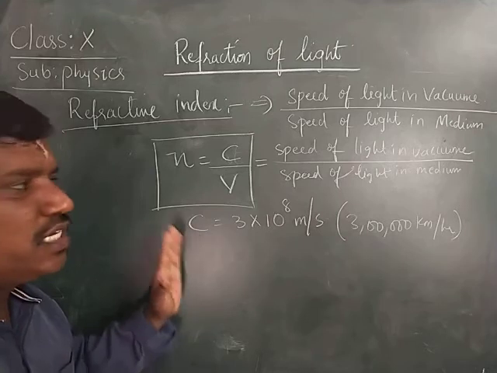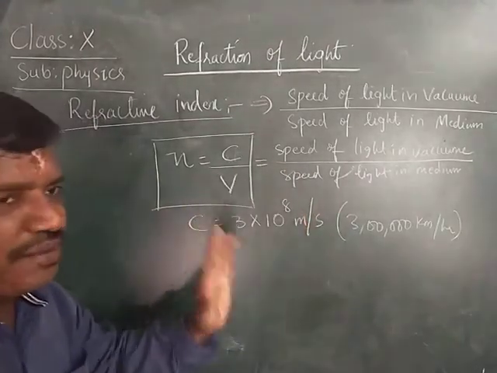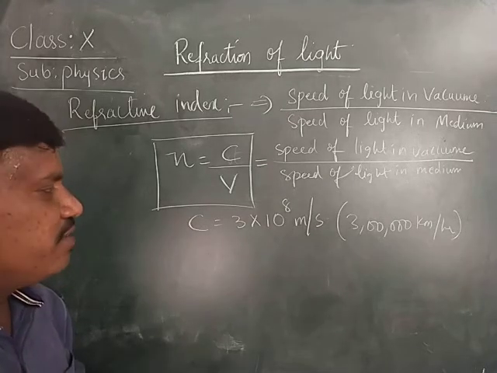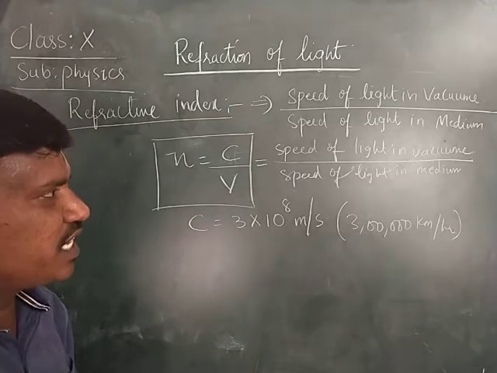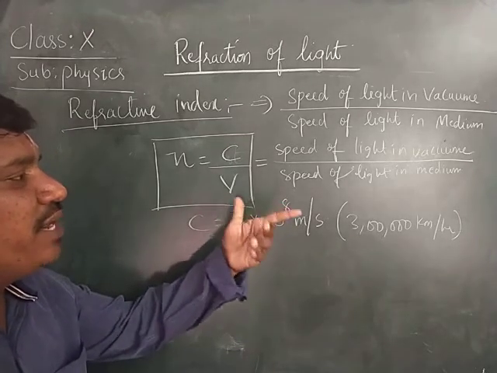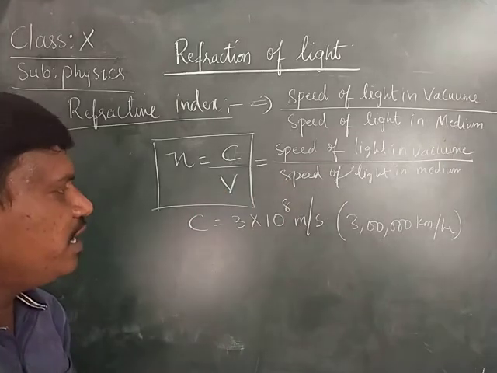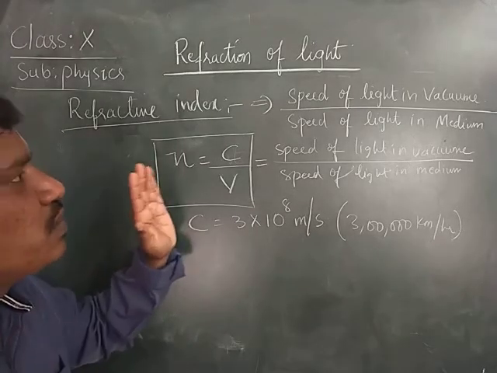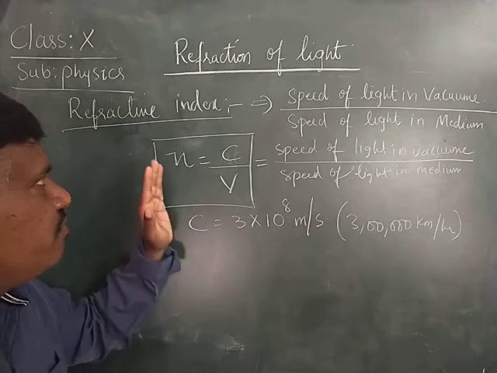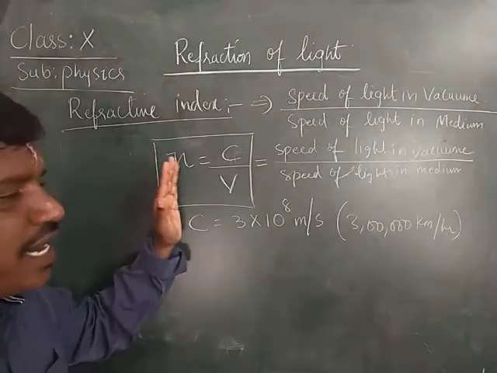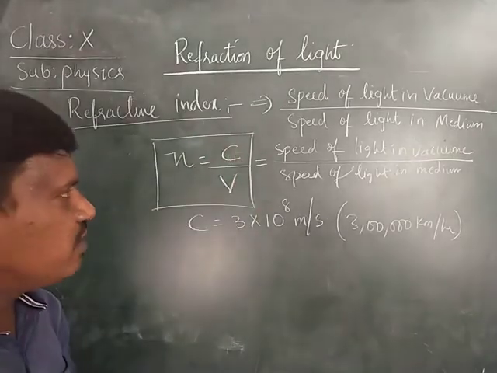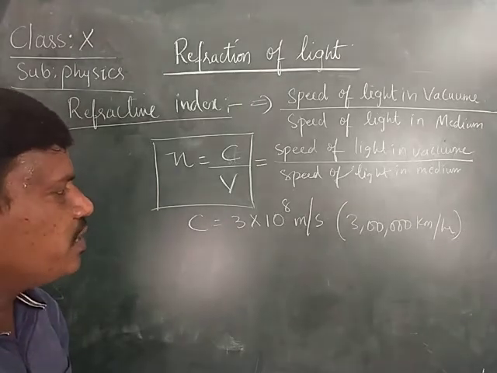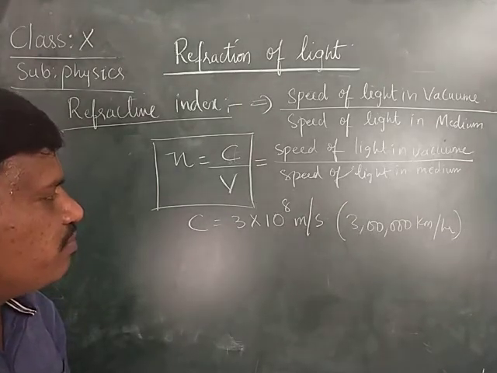Constant means always the same value. The c value will be the same in any vacuum. That means c is equal to 3 into 10 to the power of 8 meter per second. But the speed of the light in different media will be different, children. Refractive index means the ratio of the speed of the light in vacuum to the speed of the light in the medium, where we represent the refractive index with n is equal to c by v, where c is the speed of the light in vacuum and v is the speed of the light in the medium. c is equal to 3 into 10 to the power of 8 meter per second.